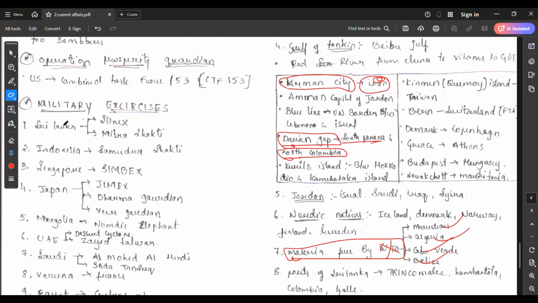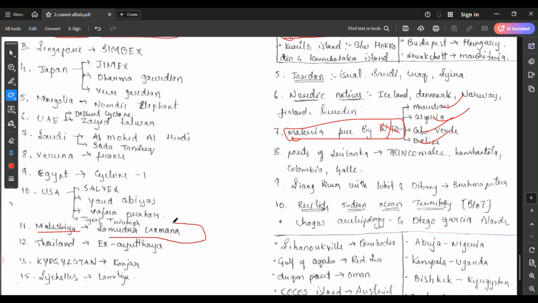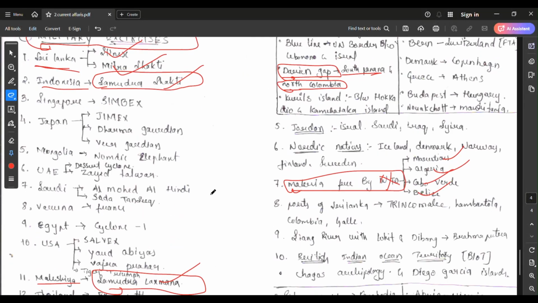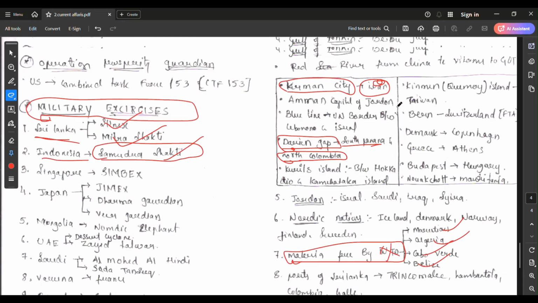And here you can see I will also explain about the military exercises. I have just written Sri Lanka, and the military exercises are Slinex and Mitra Shakti. You can see Indonesia, Samudra Shakti. You can see Malaysia, Samudra Lakshmana. Samudra Lakshmana is different, Samudra Shakti is different. Like that I made each and everything into these notes.